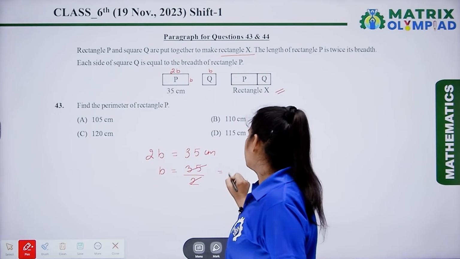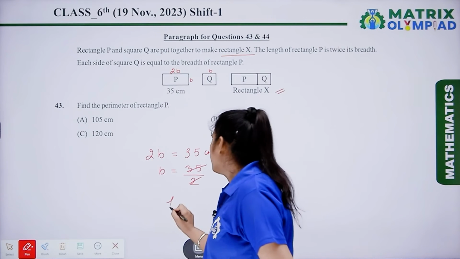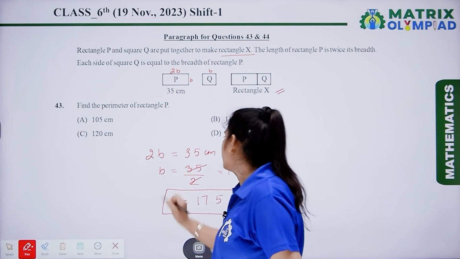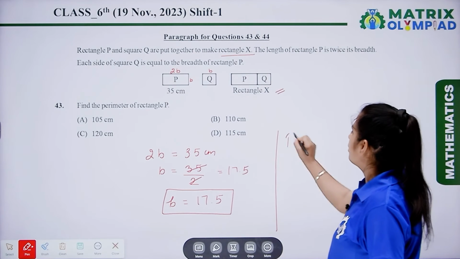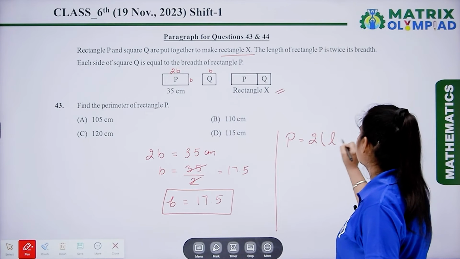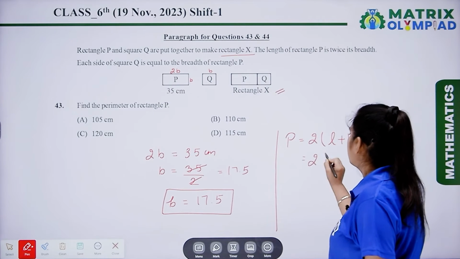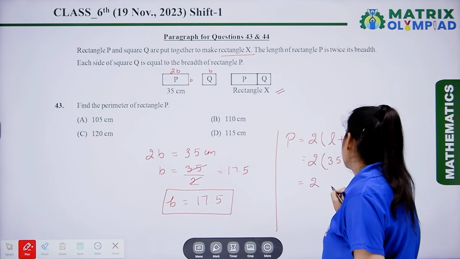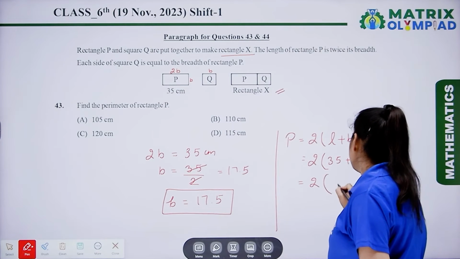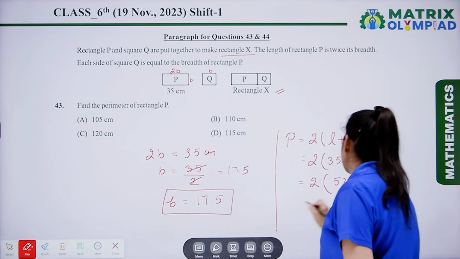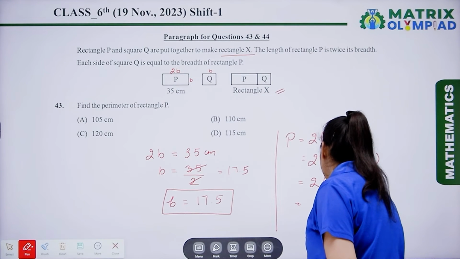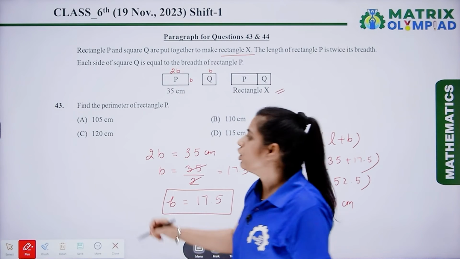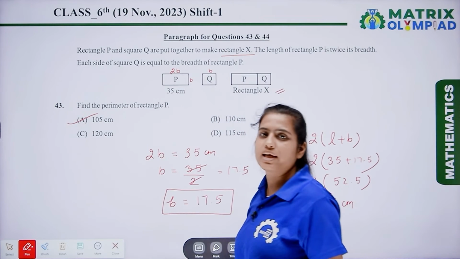After cancellation we get 17.5. It means the breadth of our rectangle is 17.5 centimeter. So let's find out the perimeter. Perimeter is equal to 2 multiplied by length plus breadth. Here length is 35, breadth is 17.5, and after adding this we get 52.5, and the product is 105 centimeter. So according to the options, option A is the correct answer.